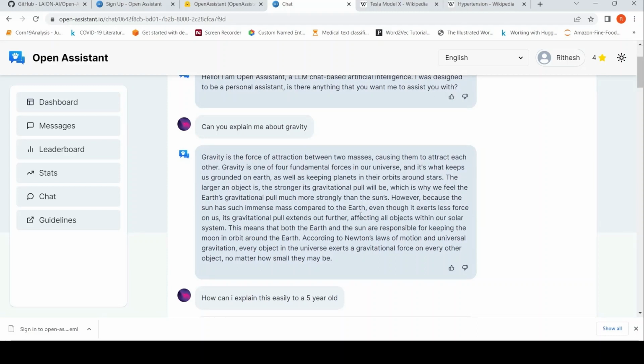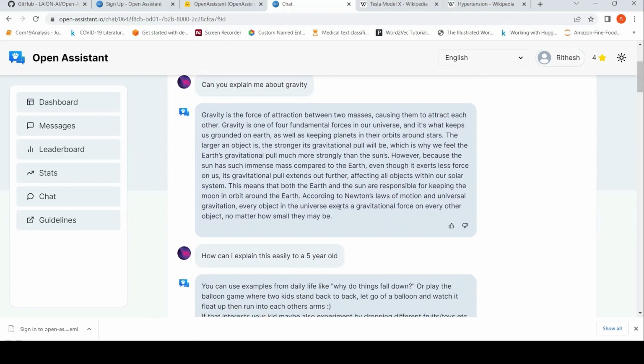So then it gives a nice explanation of what is gravity. Gravity is the force of attraction between two masses. It talks about how the Earth and Sun are responsible for keeping the Moon in orbit around the Earth, because the gravitational pull of Earth and Sun affects the Moon.